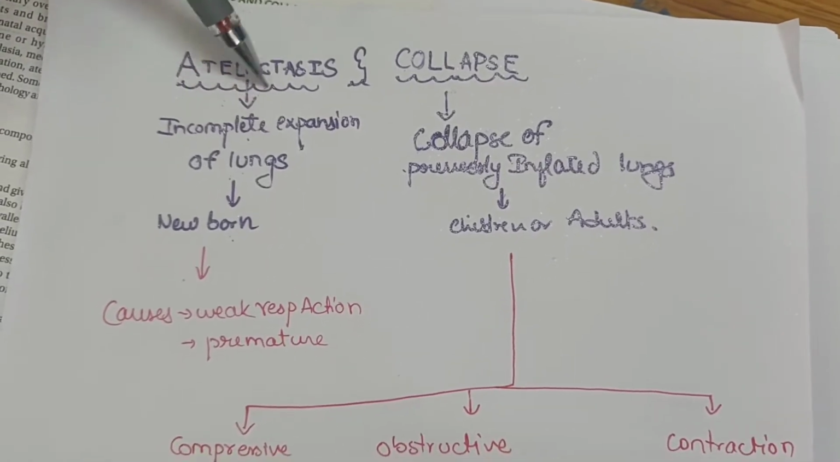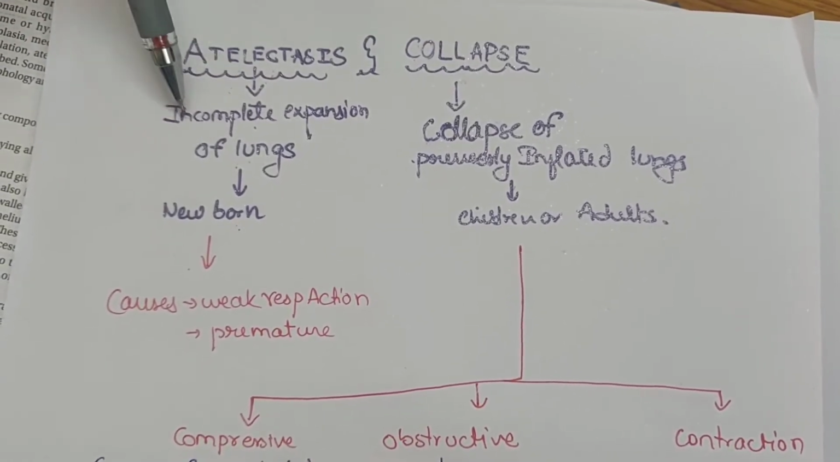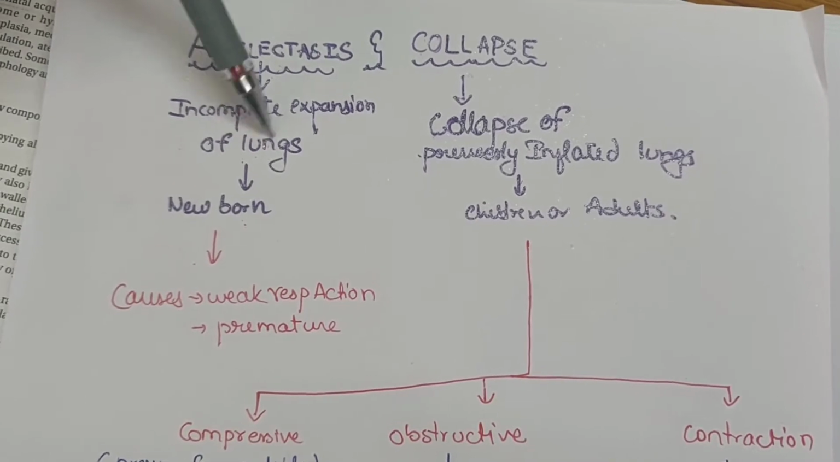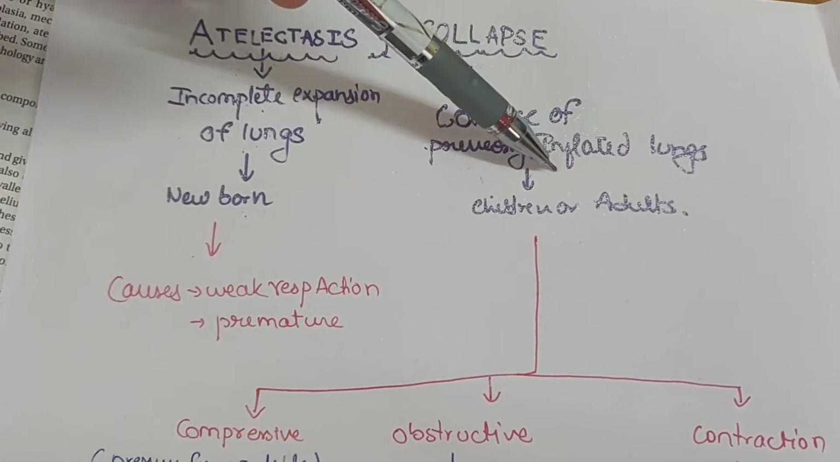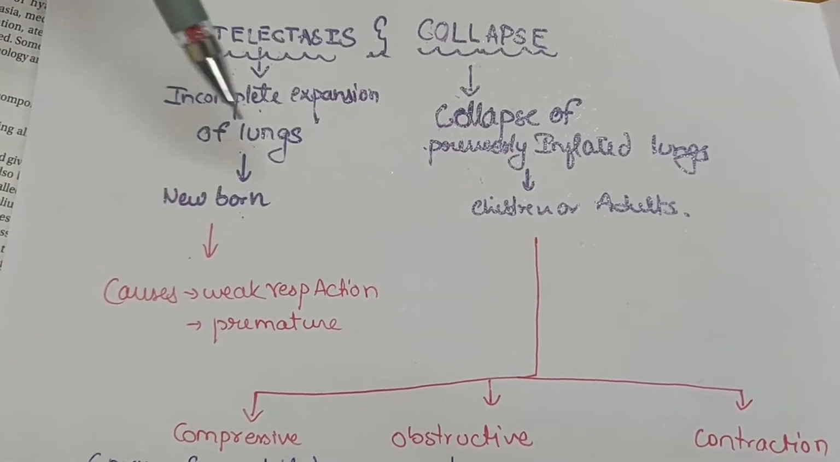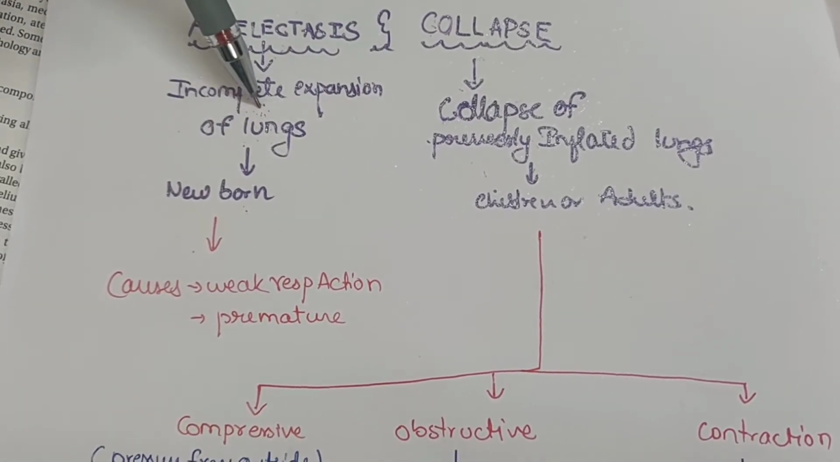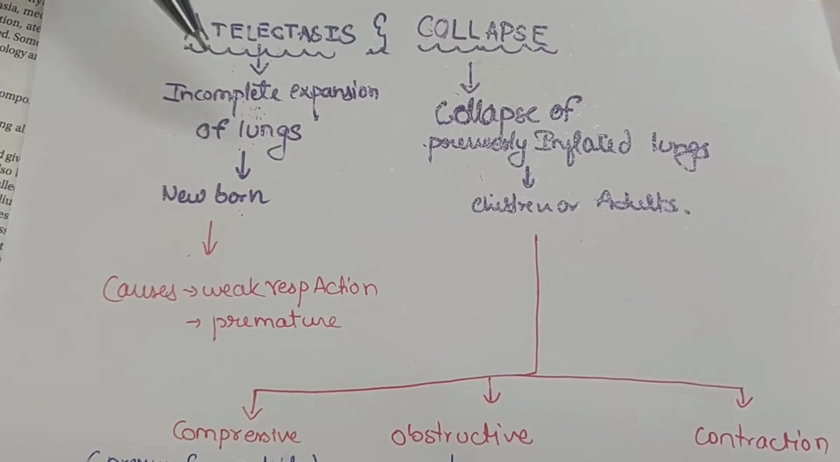This video is about atelectasis and collapse. So atelectasis means incomplete expansion of the lungs, and collapse means collapse of the previously inflated lungs. So here the lungs are previously inflated, but in this condition, atelectasis, the lungs are previously not inflated.